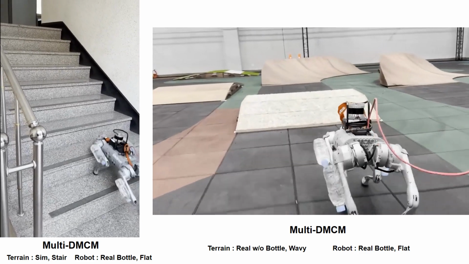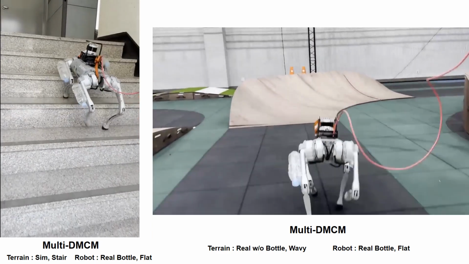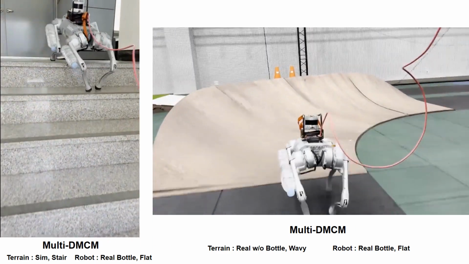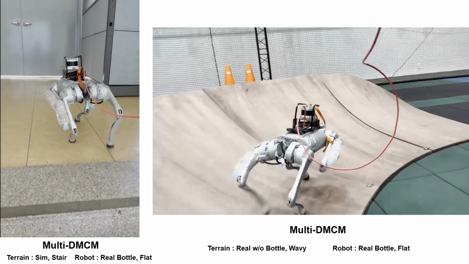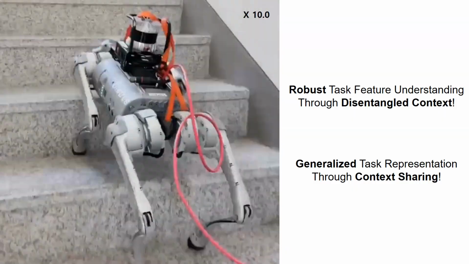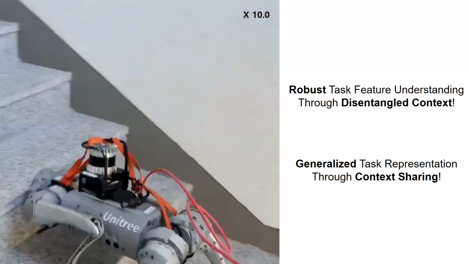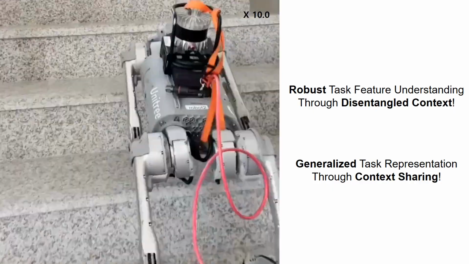Multi-DMCM also proves robust performance with asymmetric payloads like water bottles on 3 legs. The policy successfully moves on both wavy and stair terrains, utilizing disentangled contexts. Thanks to its robustness and generalization capabilities, our DMCM framework holds strong potential for broader applications in robotics. Thanks for watching.